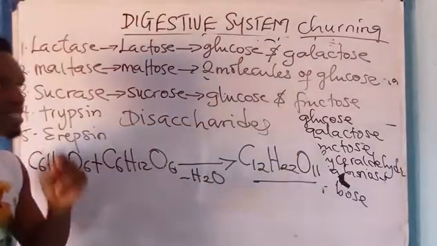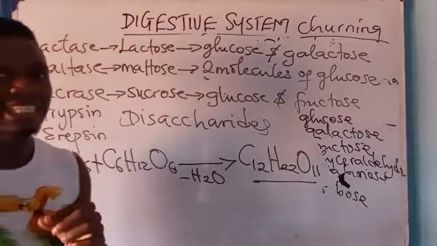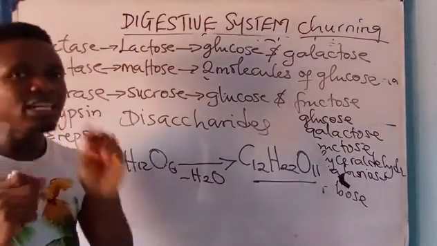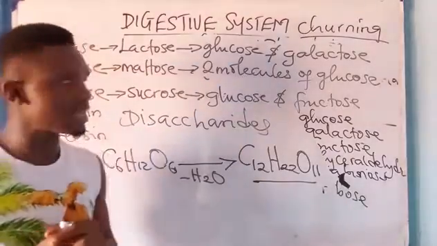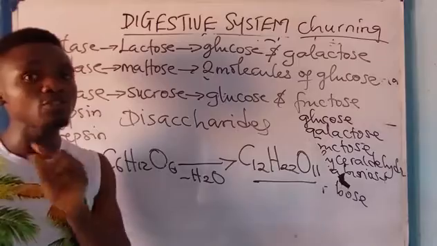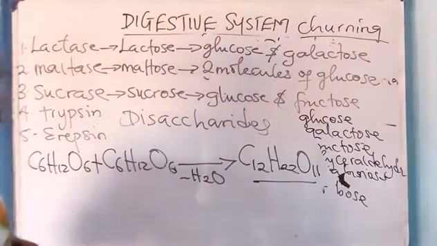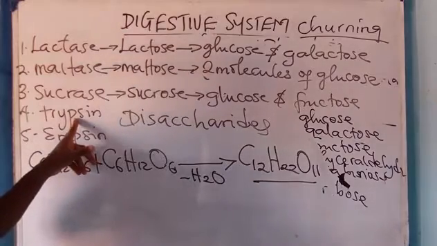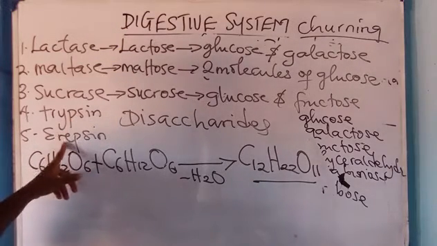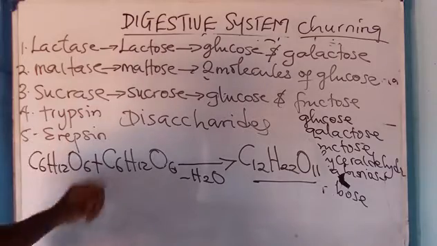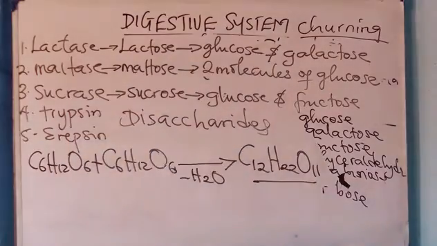Monosaccharides. So please, I said digestion and absorption of food molecules occurs in the ileum of the small intestine. The small intestine has villi, which provide large surface area for what? Absorption. Now, the function of trypsin, it converts peptone to polypeptide. The ribosome converts polypeptide to what? Amino acid. Take note of that.